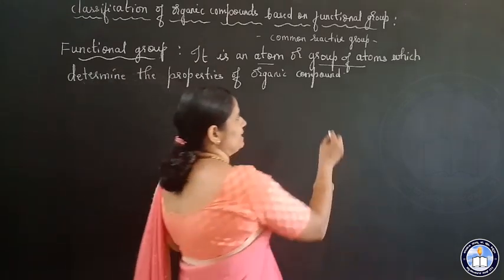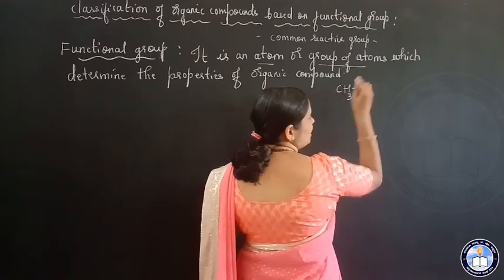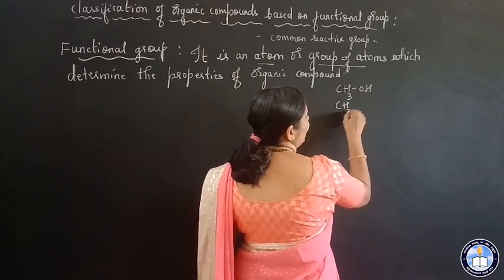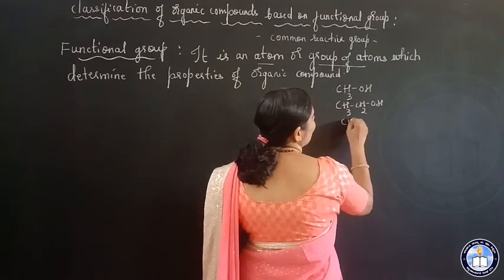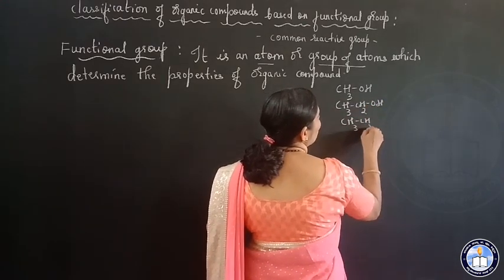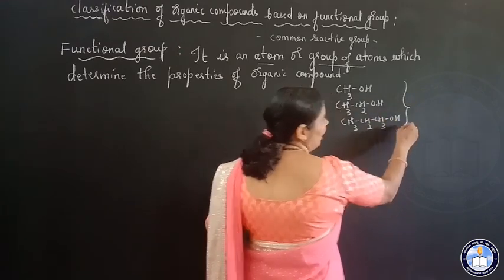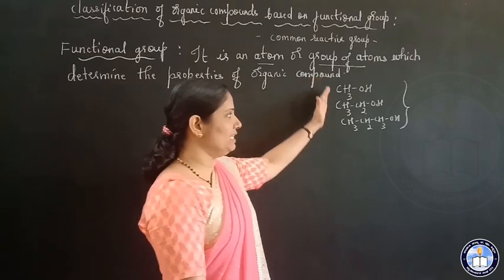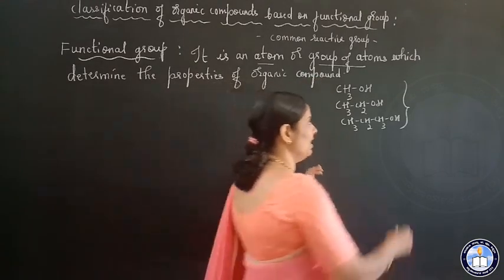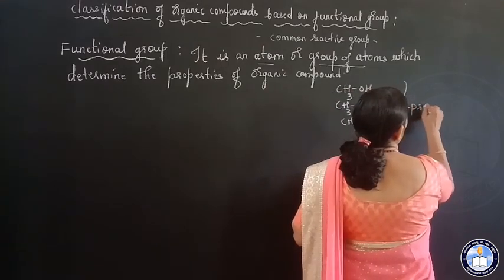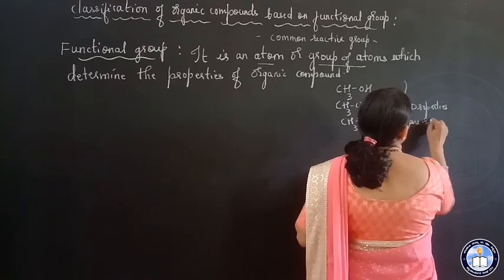See here, I'll give you an example. CH3OH. This is methyl alcohol. CH3CH2OH, ethyl alcohol. CH3CH2CH2OH. Right? Now, if you see the properties of these three compounds, the properties are the same.